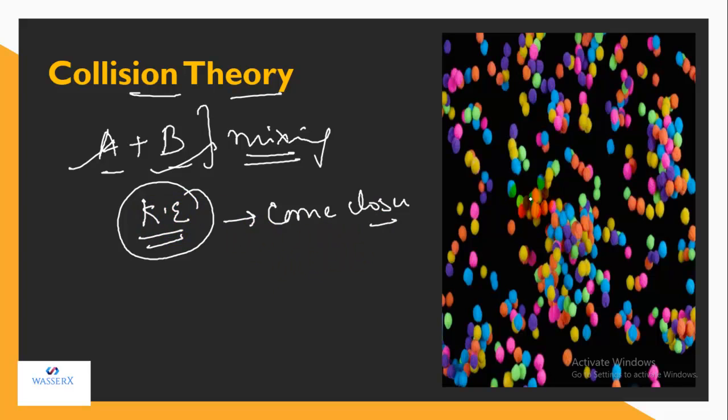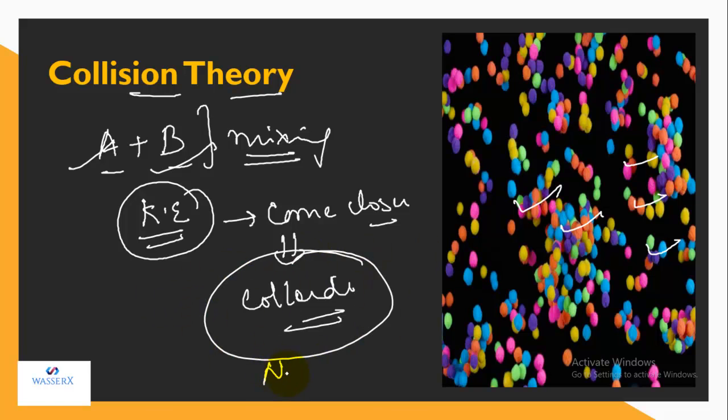And when they are randomly moving, as you can see in the figure also, they start moving closer. They are coming across each other, which means they tend to collide with each other. As you can see in this figure, these molecules possess kinetic energy, they are randomly moving, and as a result they are colliding with the other molecules. And the collisions are actually necessary. If we want the reactant to get converted into product, collision is a necessary factor.